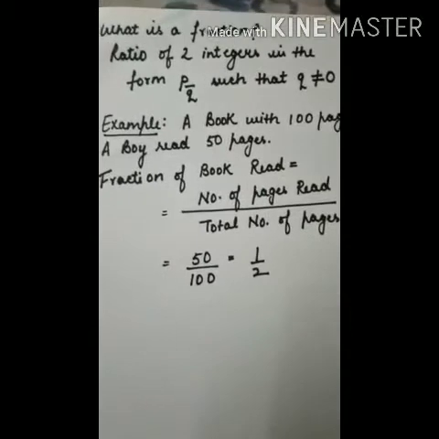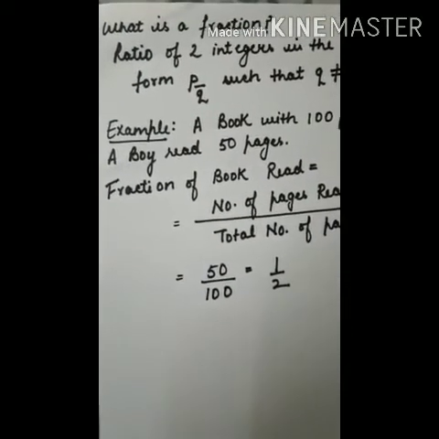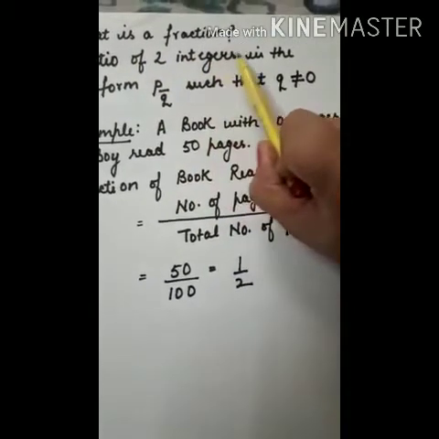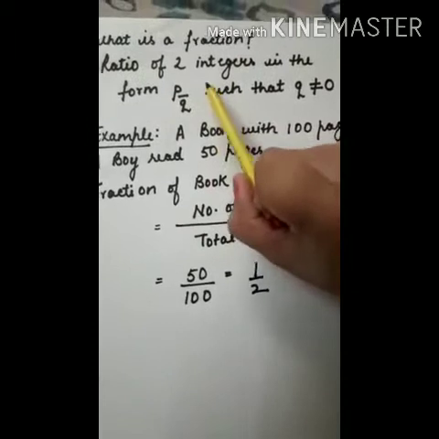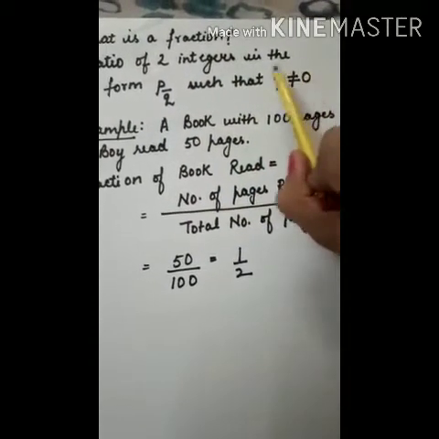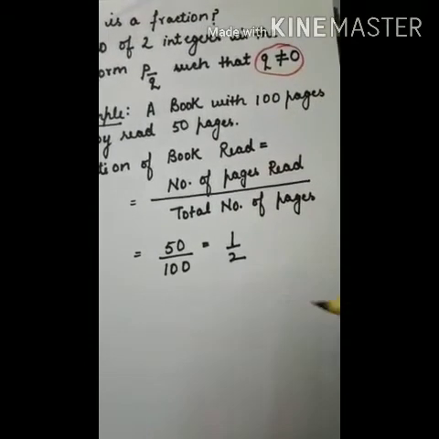Now let's move on to the formal definition. What is actually a fraction? It is just a ratio of two integers in the form P by Q such that Q is not equal to 0. Now what is the purpose that we have taken Q not equal to 0?